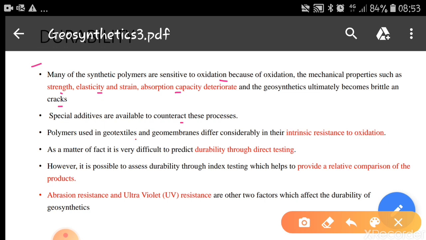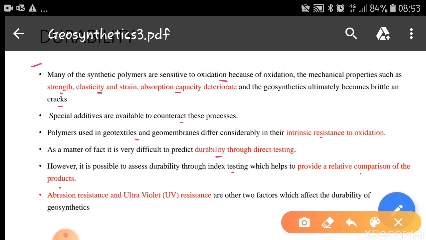Polymers used in geotextiles and geomembranes differ considerably in their intrinsic resistance to oxidation. As a matter of fact, it is very difficult to predict the durability through direct testing. You cannot find the durability by using any direct tests. However, it is possible to assess durability through index testing, which helps to provide a relative comparison of the products.